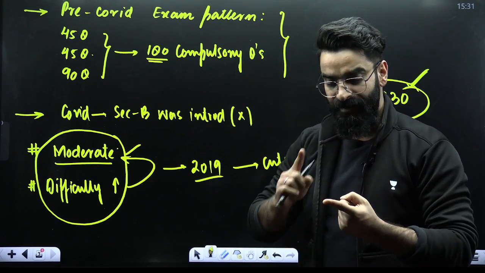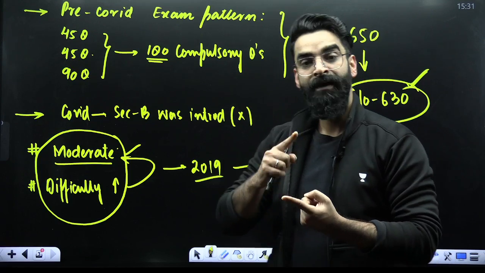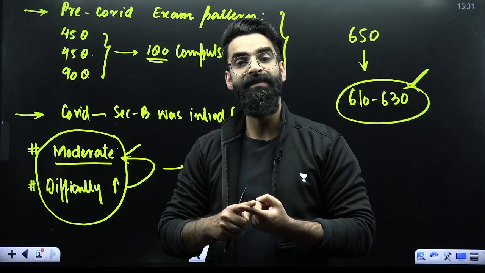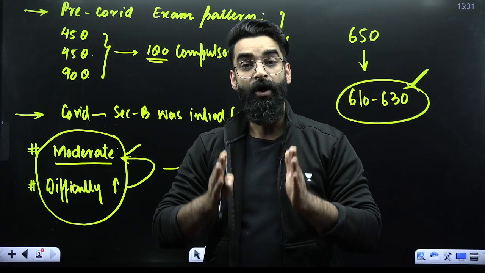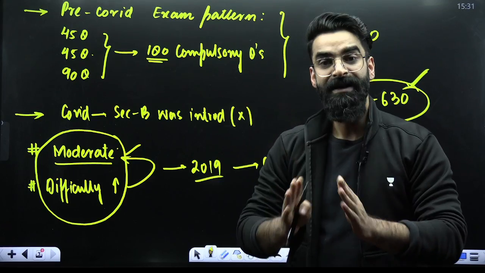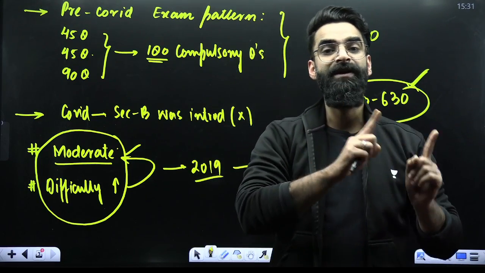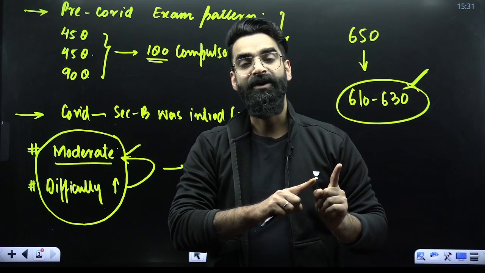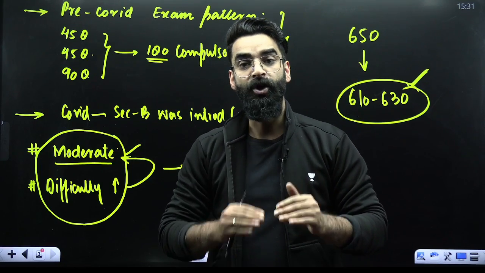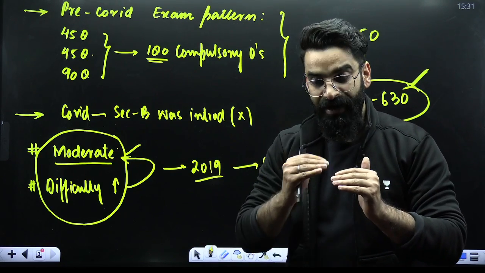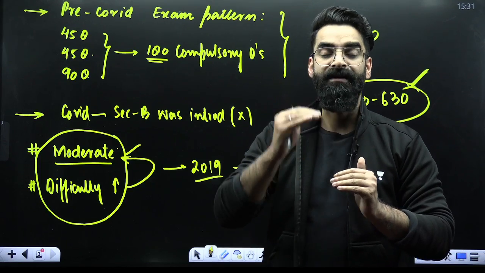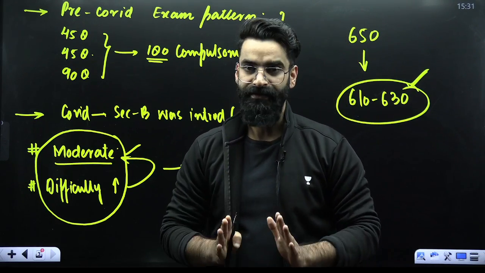So let me quickly recap all the things again. The questions in your NEET 2025 examination are going to be 180 in total. All these 180 questions will be compulsory. Section B is completely removed, right? The paper pattern is going to be similar to your 2018-2019 pattern, due to which the difficulty level of the examination might increase and the cutoff automatically will decrease, right?